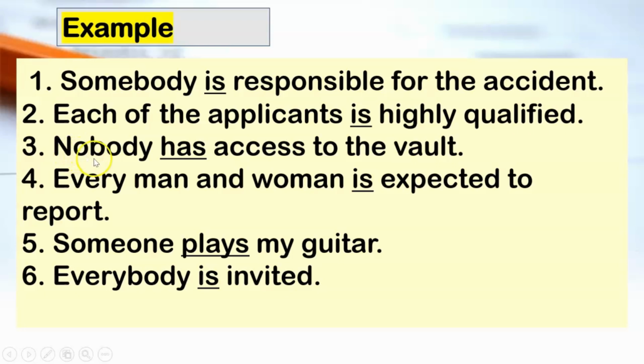Number 3, nobody has. Okay, has is singular, have is plural. So you have to use has access to the vault. Number 4, every man and woman is expected to report. So every is also an indefinite pronoun, so it should have to be singular. Number 5, someone plays my guitar.